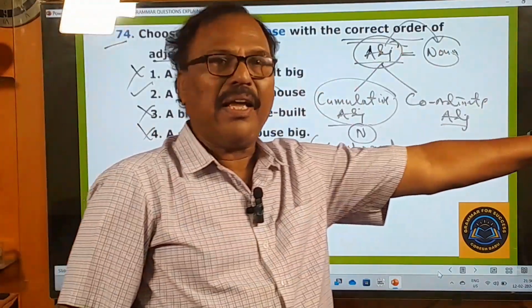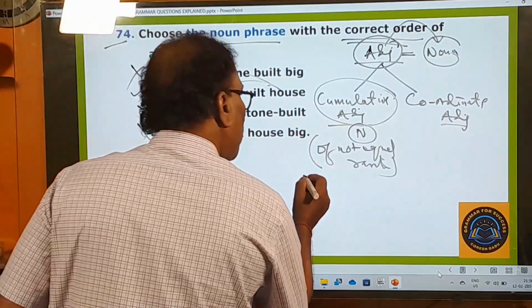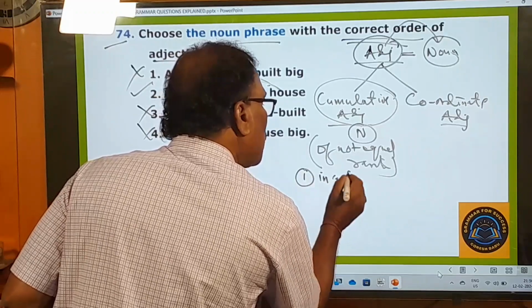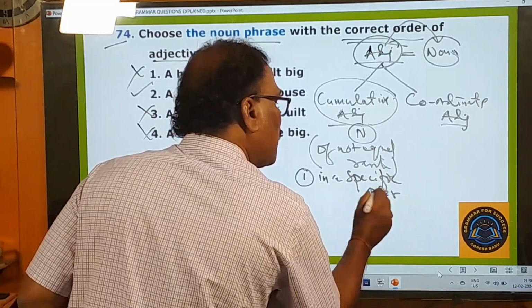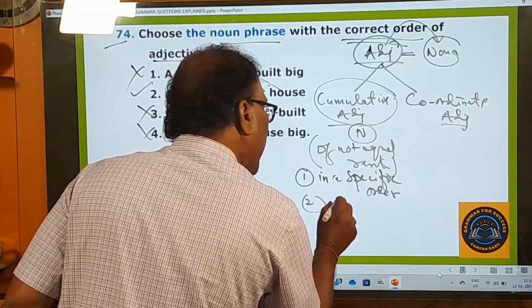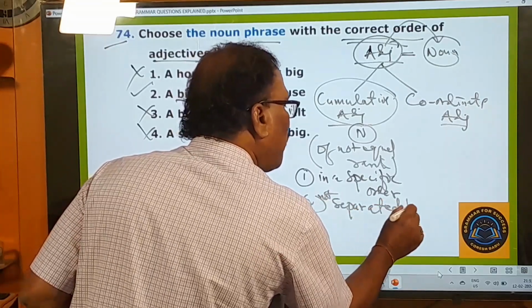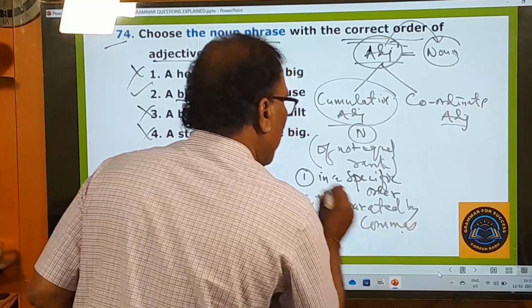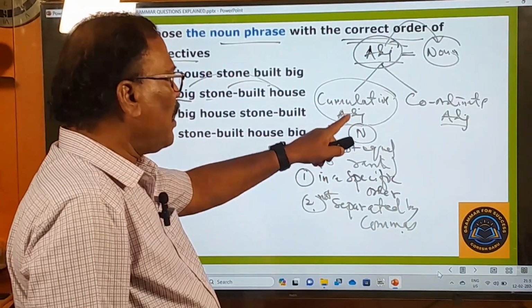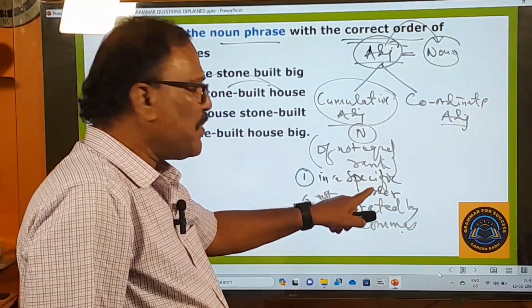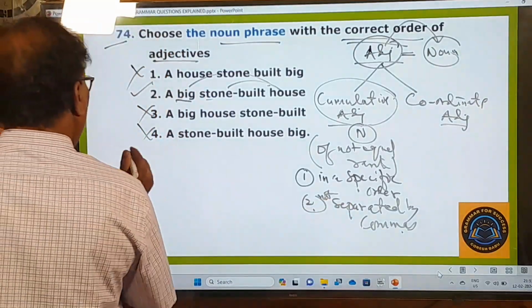Adjectives qualifying a noun that are not of equal rank are called cumulative adjectives, and these adjectives must be written in a specific order and should not be separated by commas. These are the two features of the cumulative adjective. They must be written in a specific order, first point, and they should not be separated by commas. For example, let me give you one example.